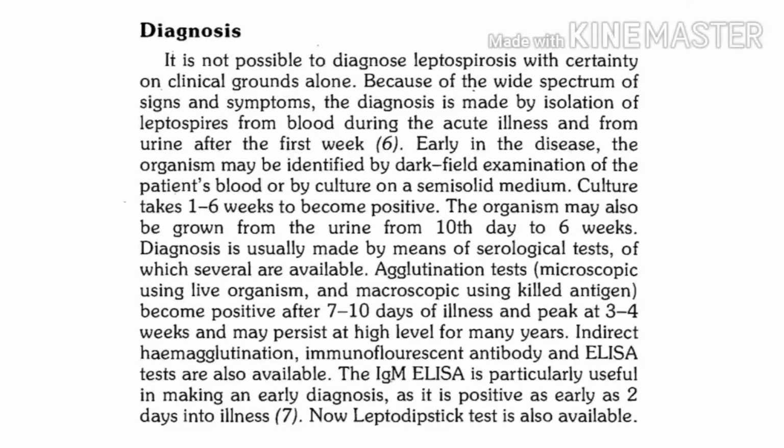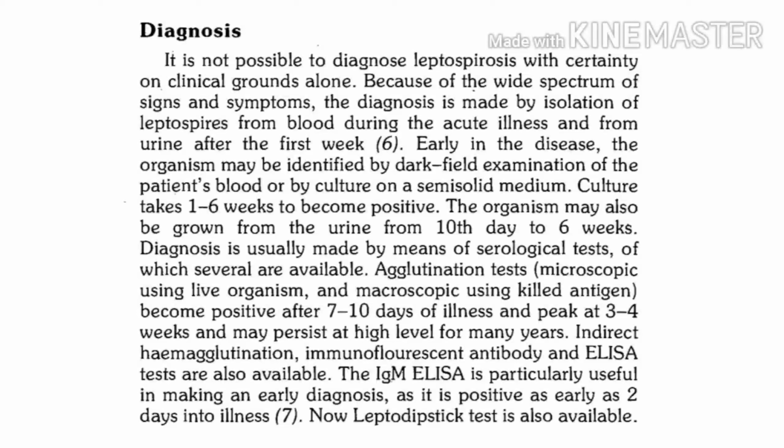So the important test we are supposed to do in leptospirosis includes isolation of leptospira. Now what sample are we supposed to collect? If it is the acute phase of illness, the beginning phase of illness, you should collect blood and send it for culture. Or if CNS manifestations are there, collect a sample of CSF.